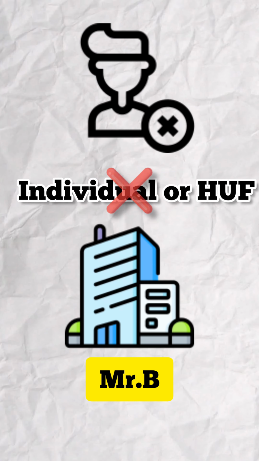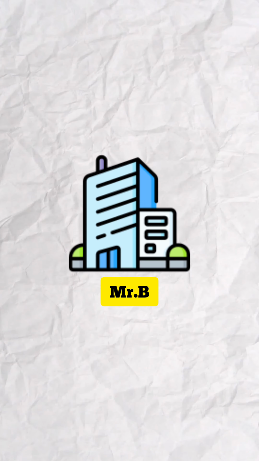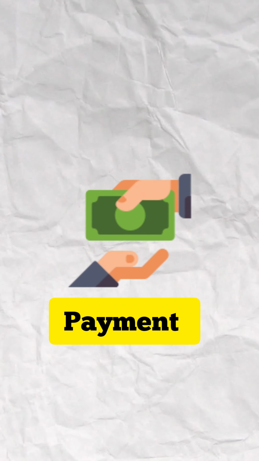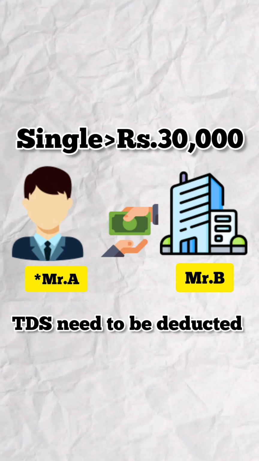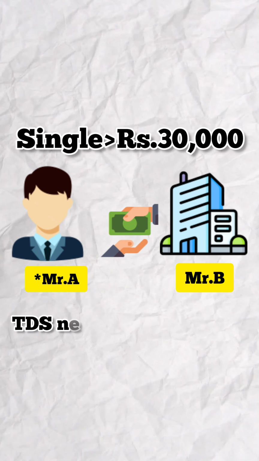The question comes: when to deduct TDS? As per section 194C, if a contractee Mr. B, who is making payment to the contractor Mr. A, makes an individual single transaction that exceeds rupees 30,000, then Mr. B needs to deduct TDS while making payment to Mr. A. There is one more condition.